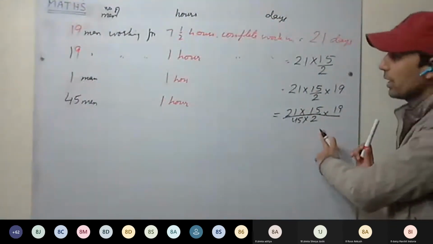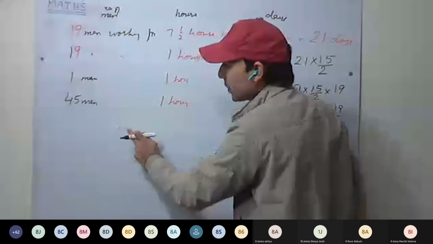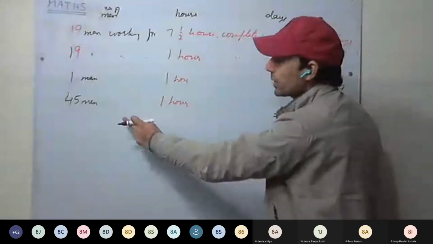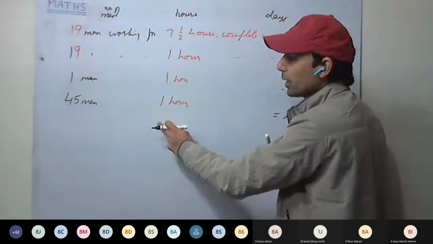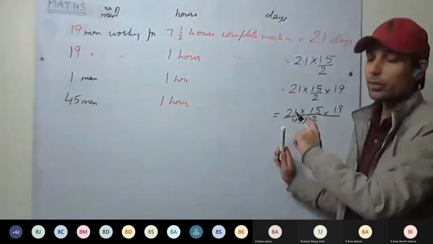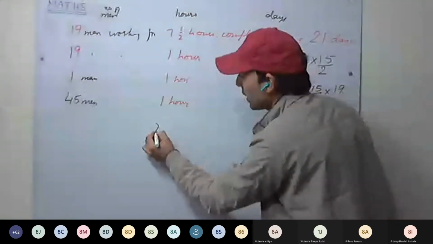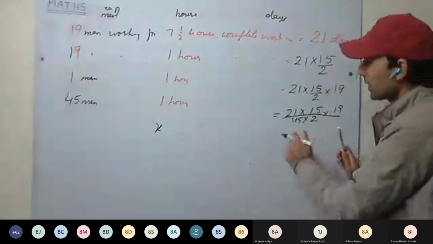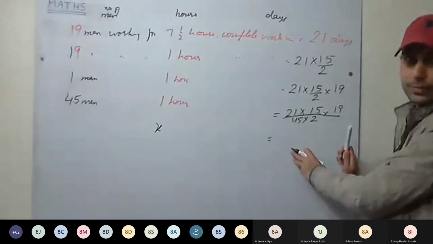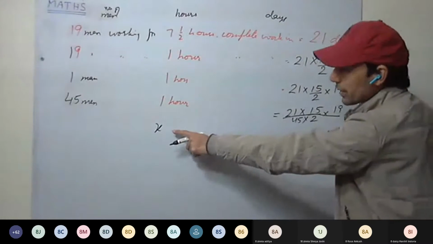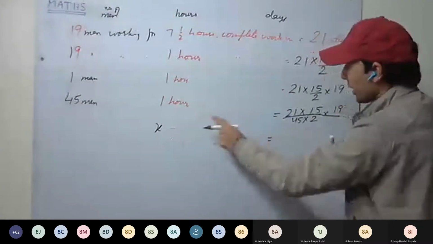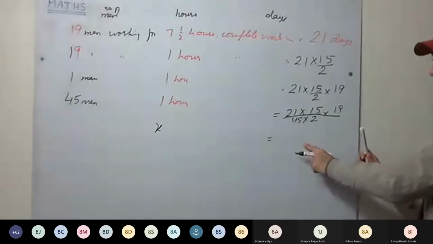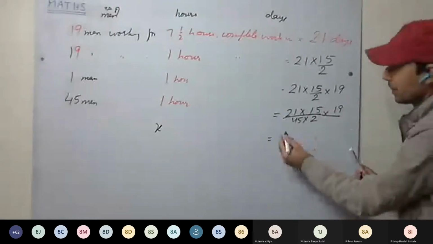Now, for how many hours do they have to work so that they can complete the work in 7 days? So let the number of hours these 45 men work be X. That is, X hours a day they are working. So number of days required to complete will be how much? More hours they are working, X hours, it means we have to divide by X.